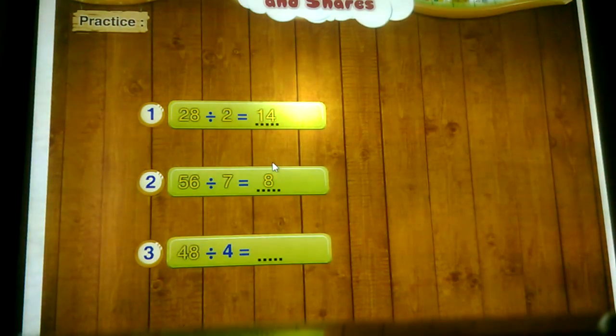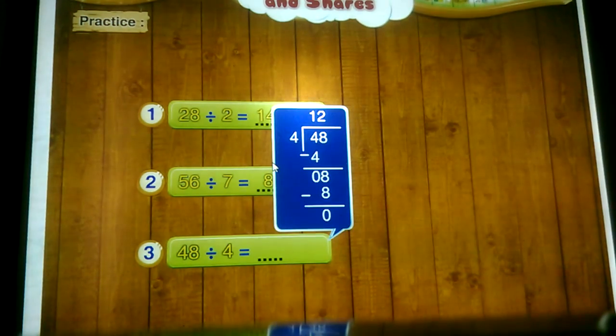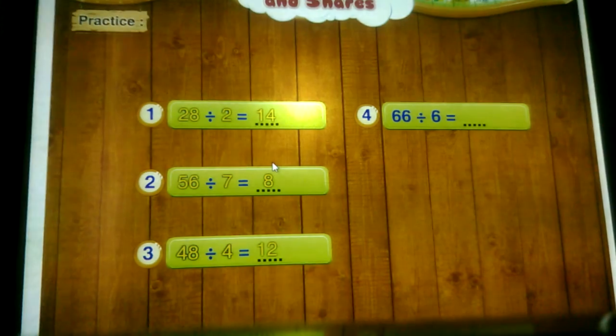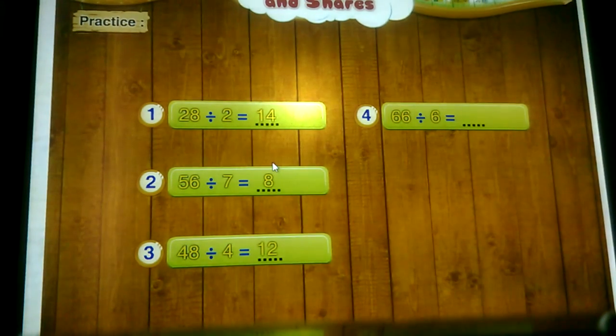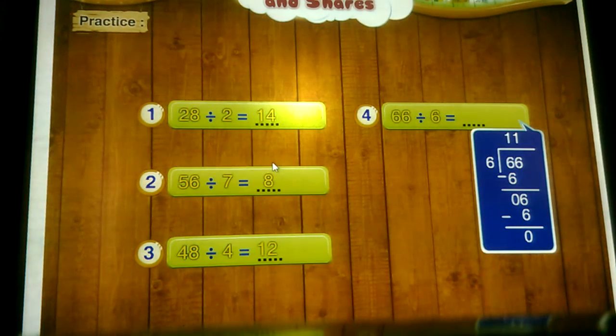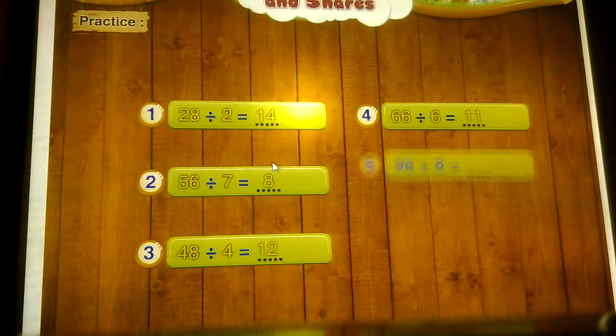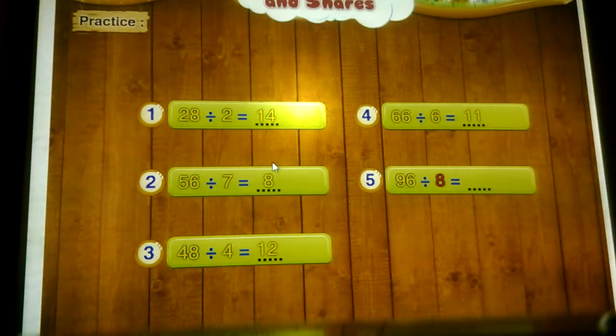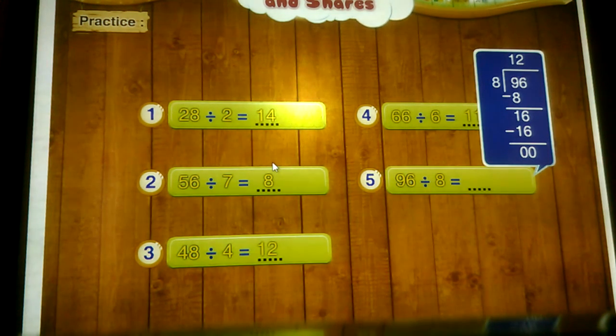3. 48 divided by 4 is equal to how much? Dividing 48 by 4, we get 12. 4. 66 divided by 6 is equal to how much? 66 when divided by 6 will give the answer 11. 5. 96 divided by 8 is equal to how much? 96 divided by 8 gives 12.